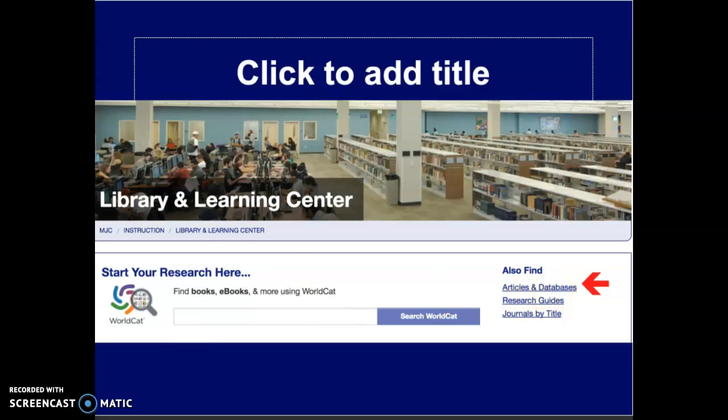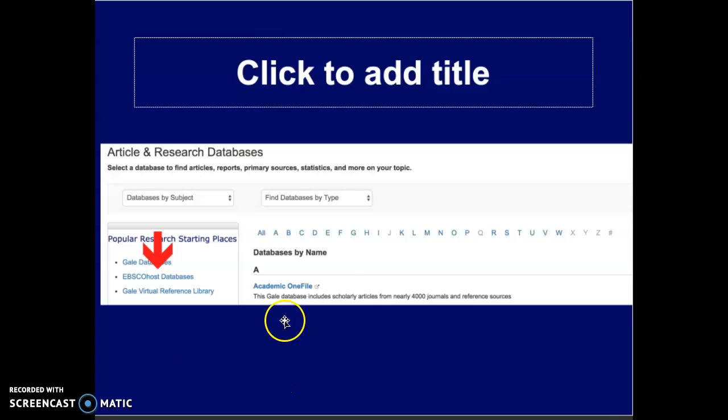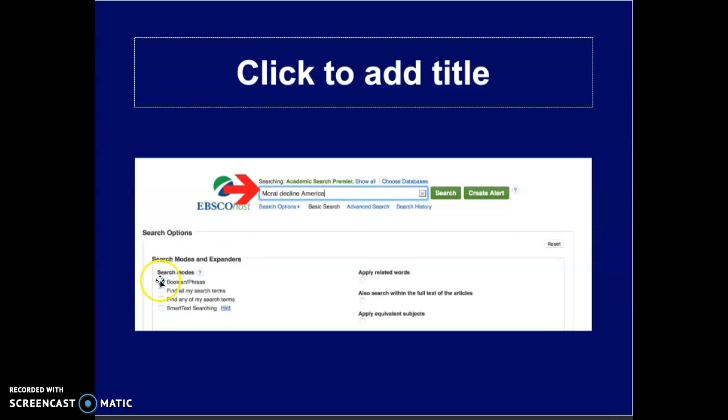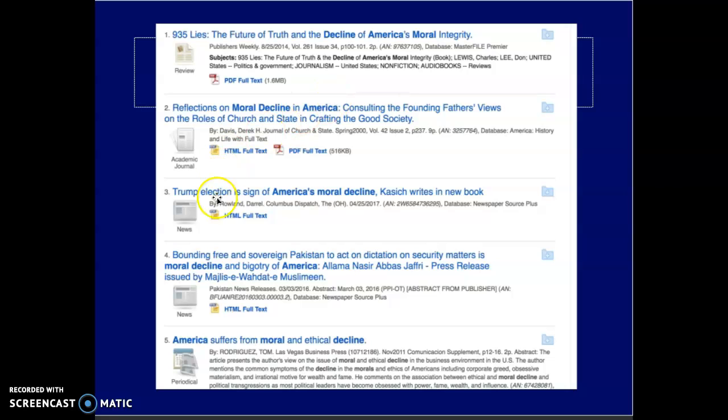Click on articles and databases, and that will take you to this page. The Gale Reference Library, Gale Databases, and EBSCOhost are all great databases for you to use. So you can click on any one of those, put in the topic that you're doing, and multiple articles will come up. When you get to EBSCOhost, here it is, Moral Decline in America. Put in your search topic and you will see that all of these things come up.